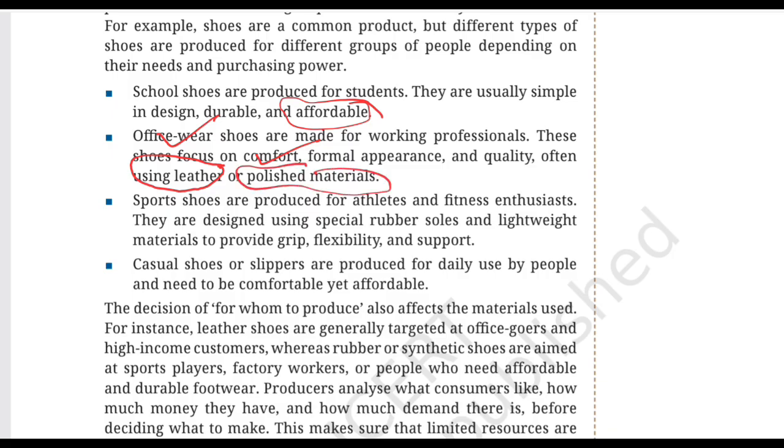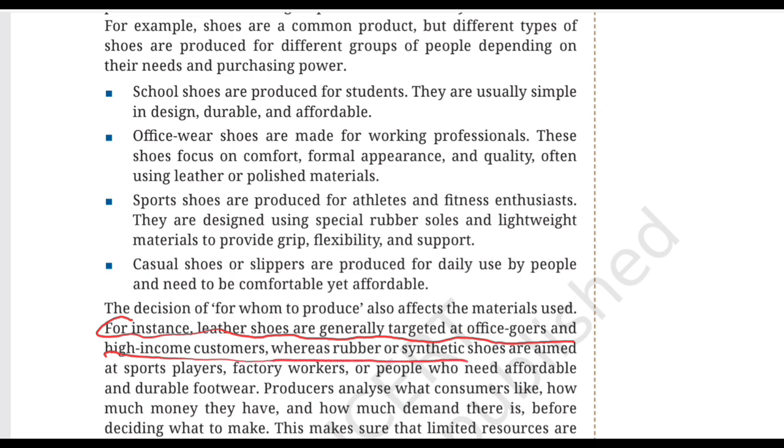And the cost of the office wear shoes is much higher than the cost of a school shoe. So the type of material varies according to the need and the purchasing power of the person. Moving further, for instance, leather shoes are generally targeted at office goers and high income customers, whereas rubber or synthetic shoes are aimed at sport players, factory workers, or people who need affordable and durable footwear.